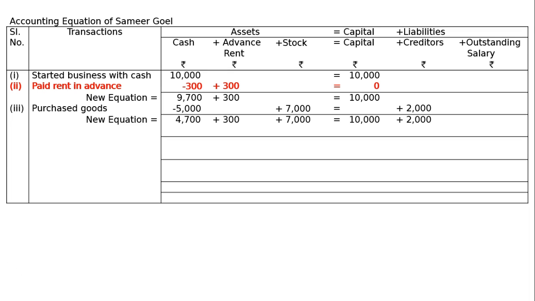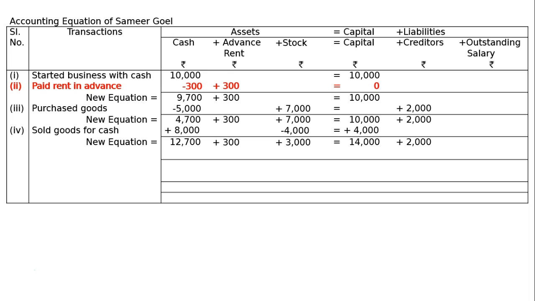Fourth item, sold goods for cash 8,000, costing 4,000. Cost price 4,000, sold for 8,000. Sold goods, cash will be increased by 8,000 and stock will be reduced by 4,000. There will be an increase in capital by 4,000. Hence the new equation will be this. Our stock is going out, minus 4,000, cash is coming in, 8,000, and there is a profit of 4,000 which will increase our capital.